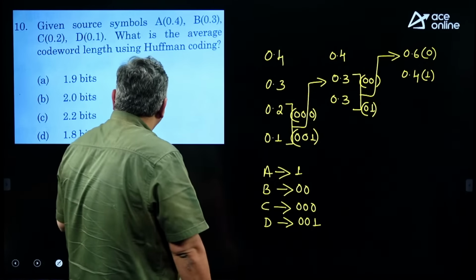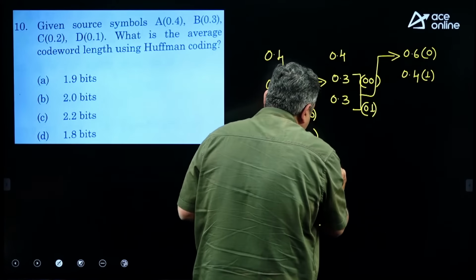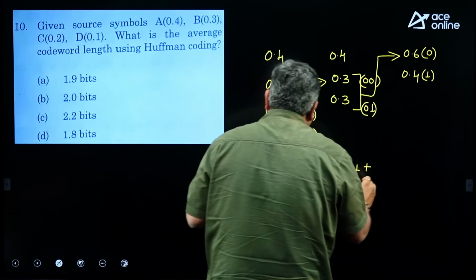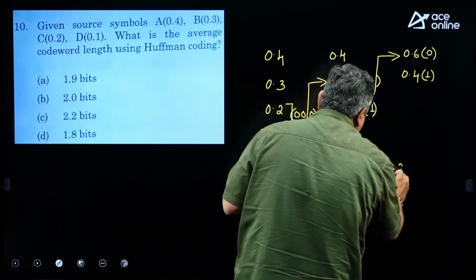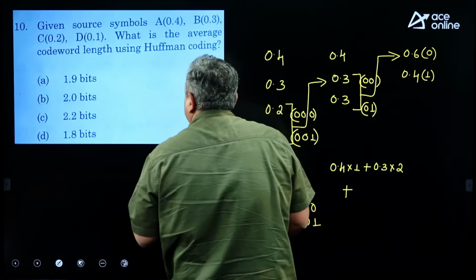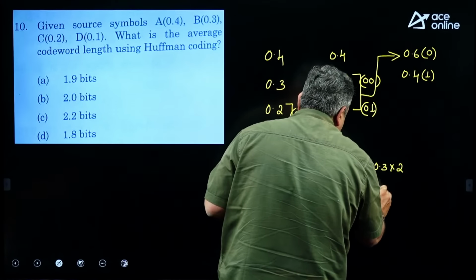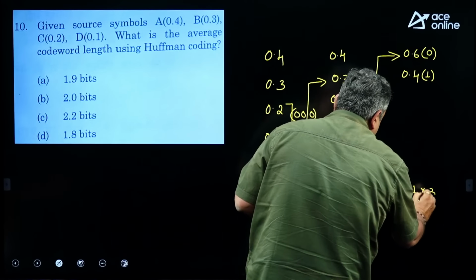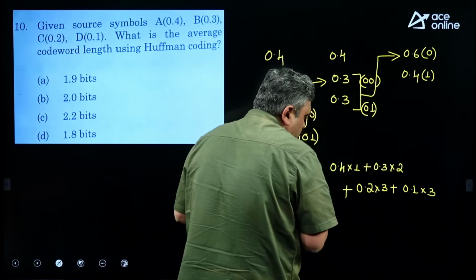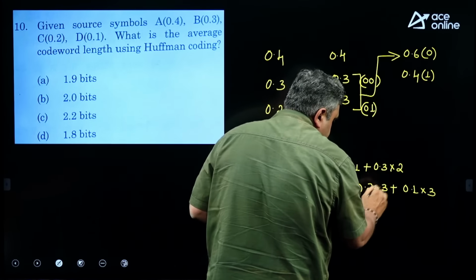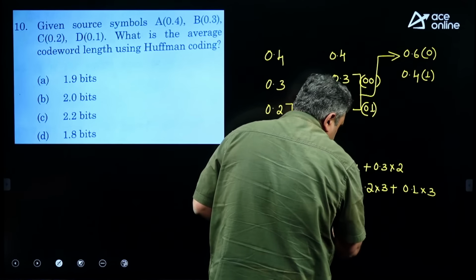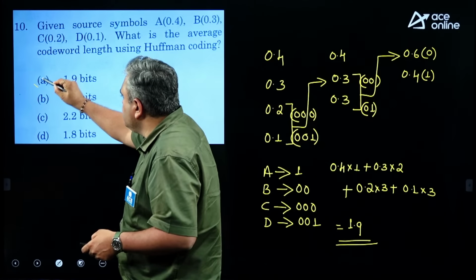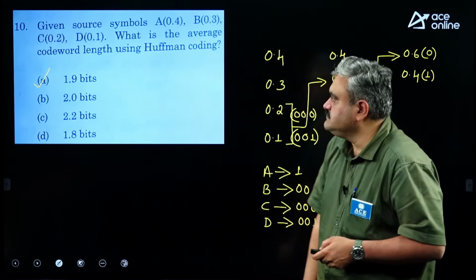So, what is the average length of this coding scheme? Multiply probability with number of bits. So, 0.4 into 1, plus 0.3 into 2, plus the third one, 0.2 into 3, plus the last one, 0.1 into 3. So, this value will be 0.4 plus 0.6, 1, and this is 1.6 and 1.9. So, the average symbol length is 1.9 bits per symbol, or on average we are using 1.9 bits.